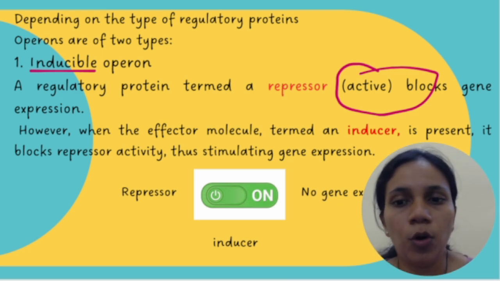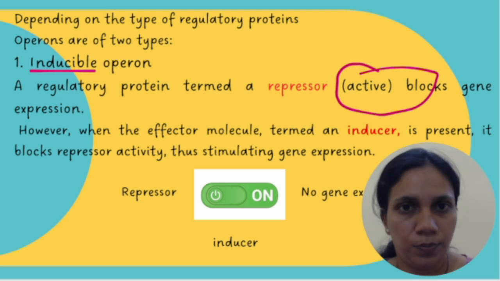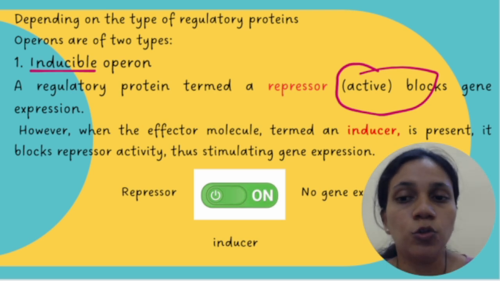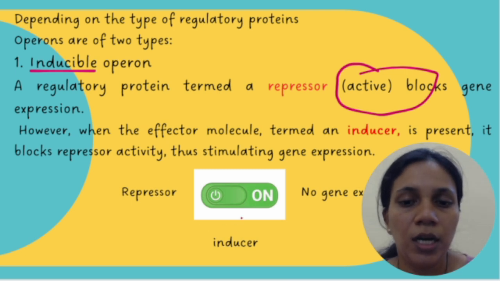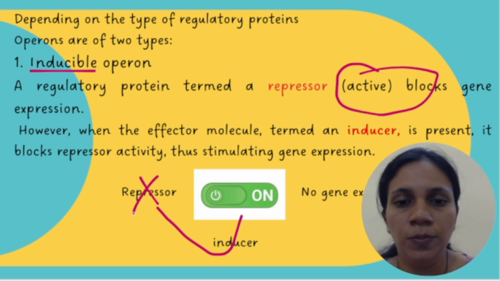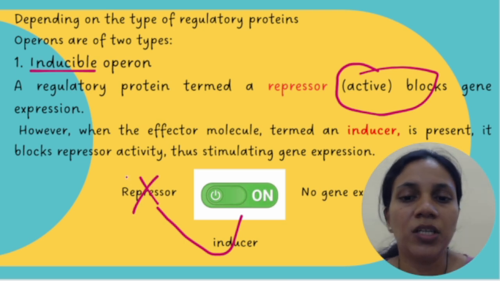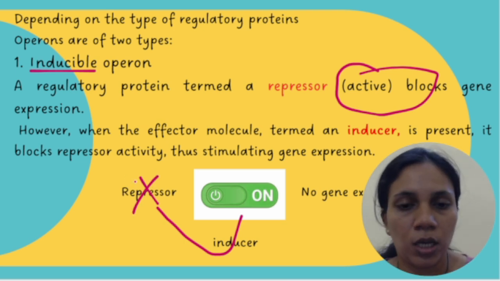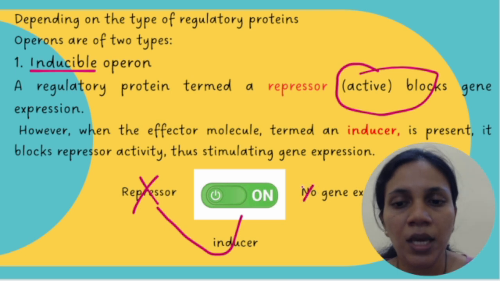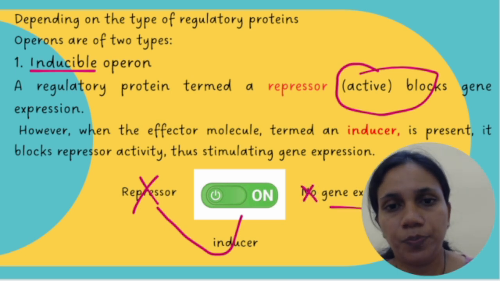Whereas another molecule called an inducer is something that is going to induce production. When it is on, this inducer is going to block the activity of the repressor. So when the repressor activity is blocked, there will be gene expression.